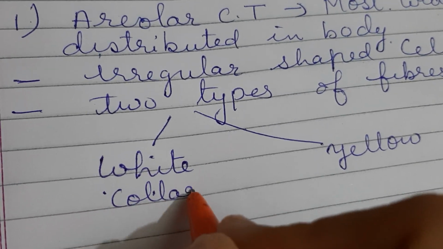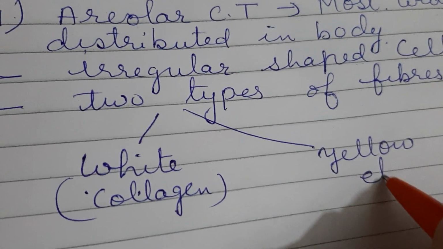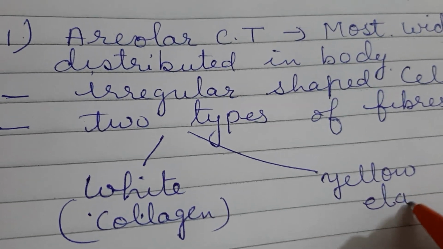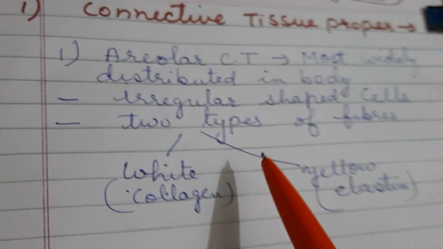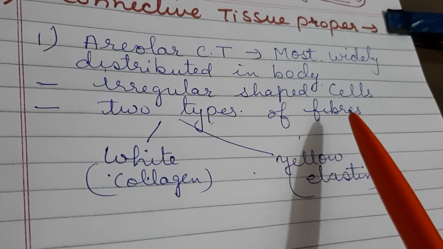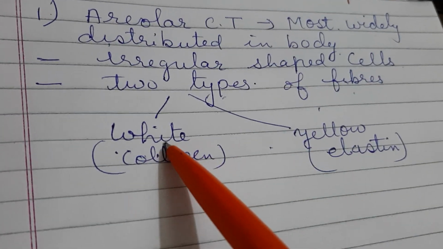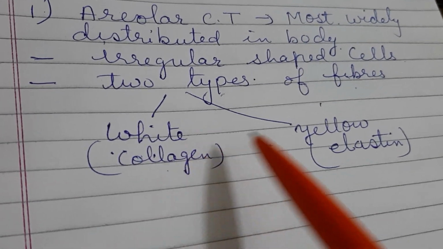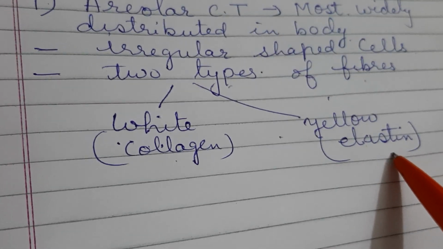Collagen is again a type of protein, and the yellow fibers are made up of another different type of protein, that is elastin. Right? So it is made up of irregular shaped cells as well as fibers. Fibers are of two types, white fiber and yellow fiber. White fiber is made up from collagen protein, and the yellow fiber is made up from the elastin protein. Right students?